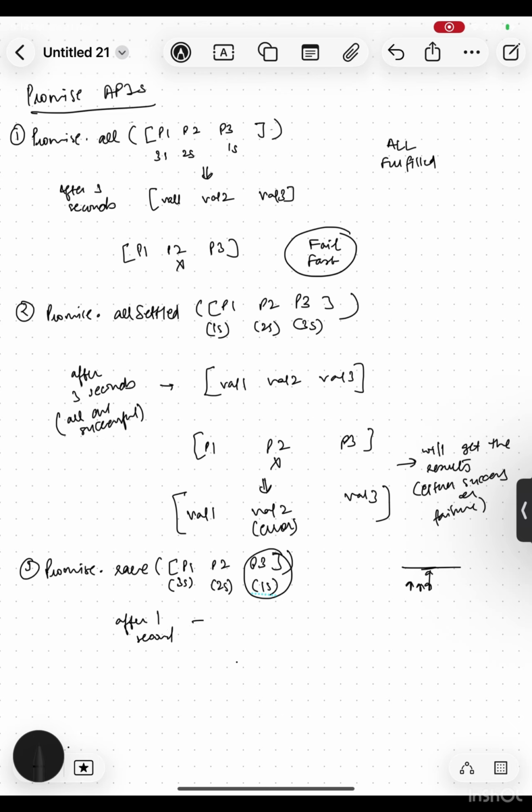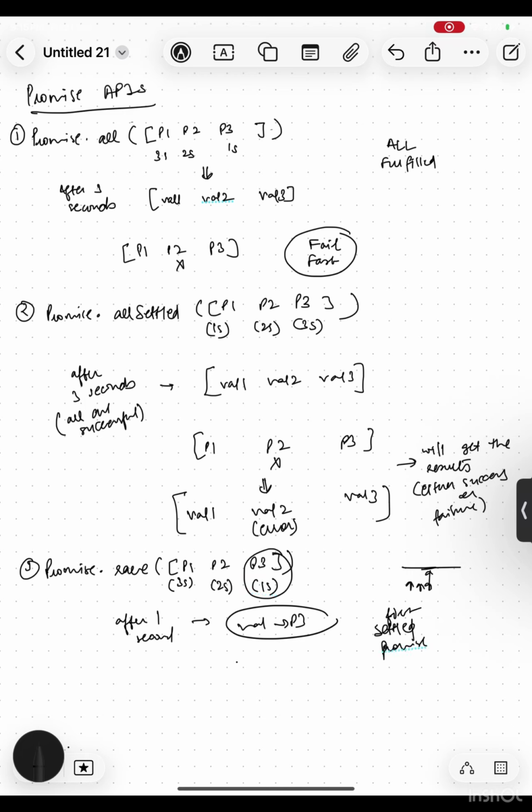Important point to be noted is that it does not cancel the other promises. P1 और P2 जो है वो background में है. They still complete in the background. Race just does not wait for them. Basically, it will give you the value of the first settled promise.